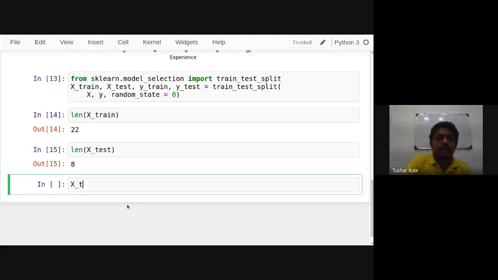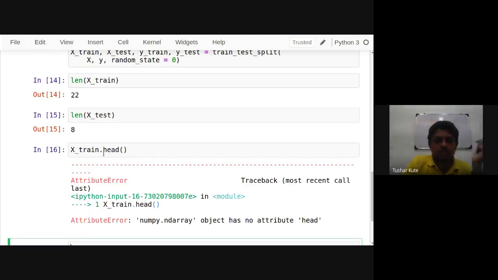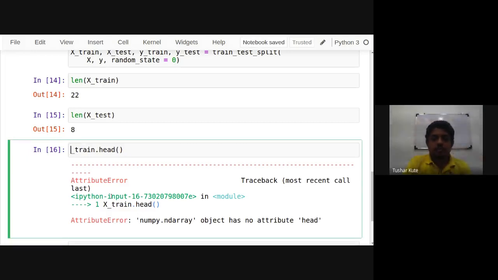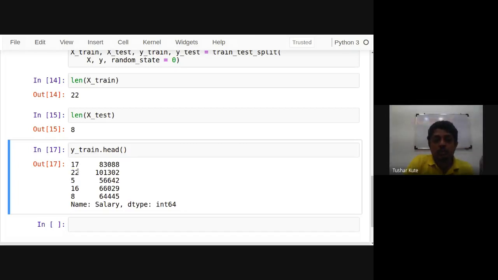Most importantly, they are randomized. See the row numbers: first 17, then 22, then 5, mixed. The elements are mixed, and with the help of it we are going to build a linear regression model.